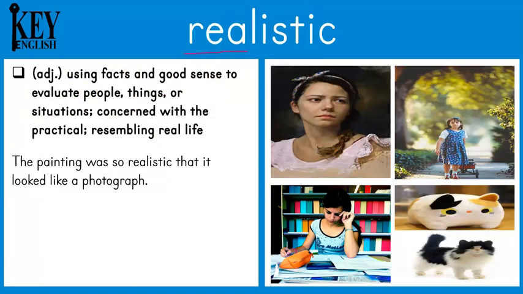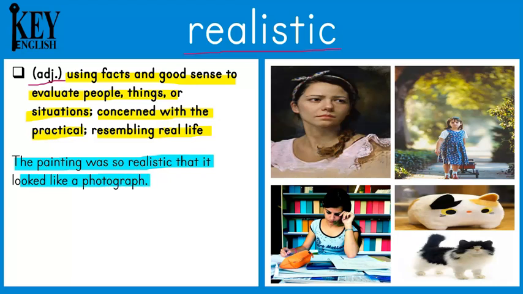The next word is realistic. Realistic is an adjective and it means using facts and good sense to evaluate people, things, or situations, concerned with the practical, resembling real life. So when something is realistic, that means that it is based on something that could actually happen. It can also describe art, stories, or pictures that look real or feel very close to real life. The example says, the painting was so realistic that it looked like a photograph.